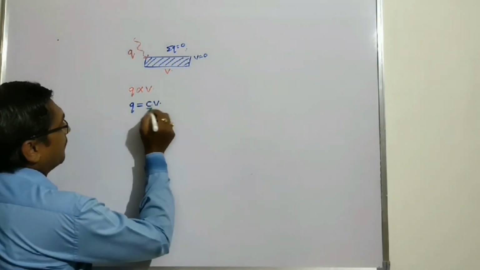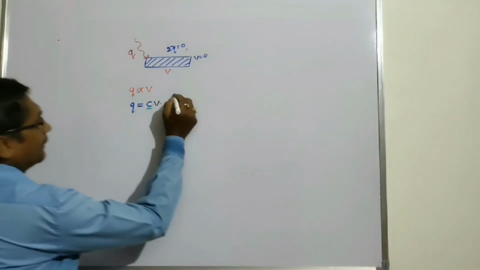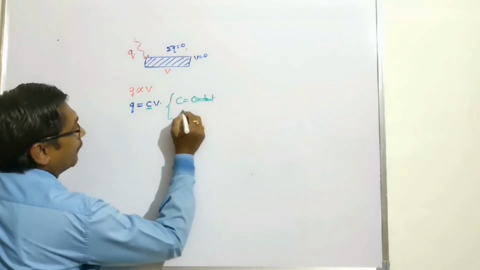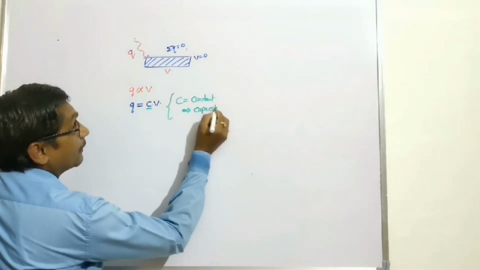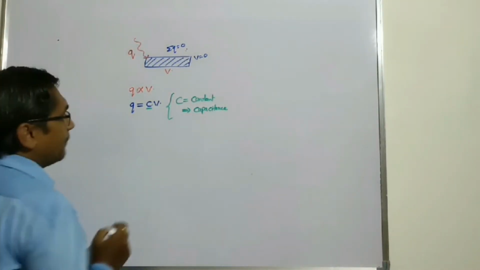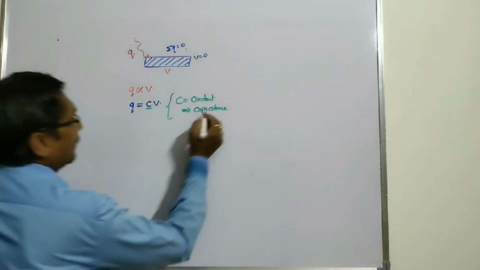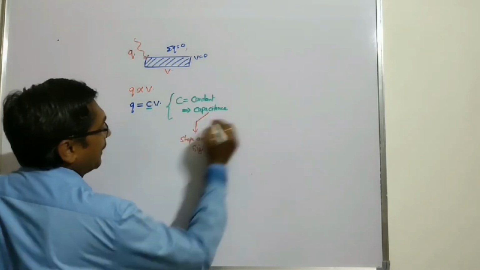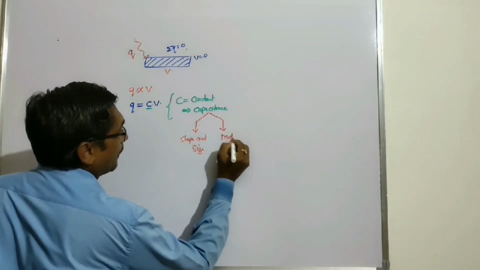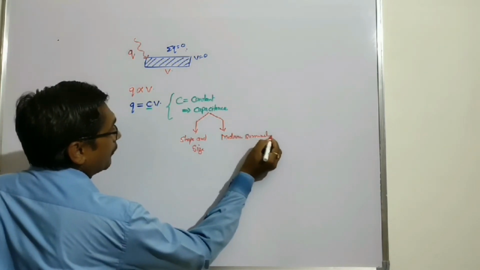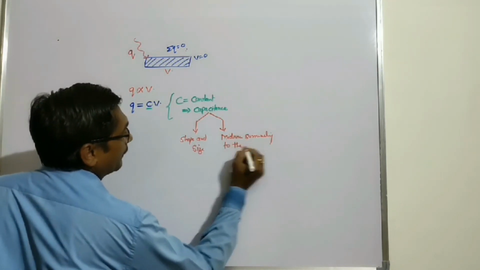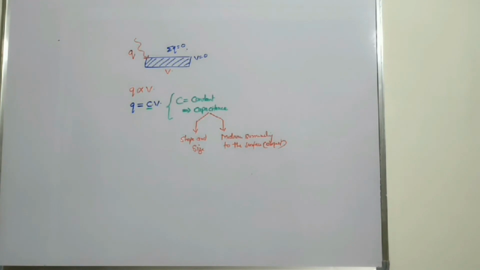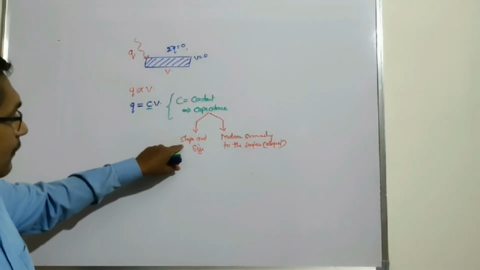This is the capacity to hold the charge, where C is a constant. This capacitance of the object depends on the shape and size of the body, and it also depends on the medium surrounding the surface or object.